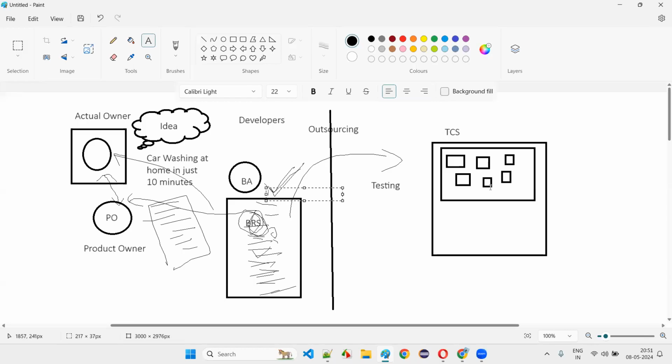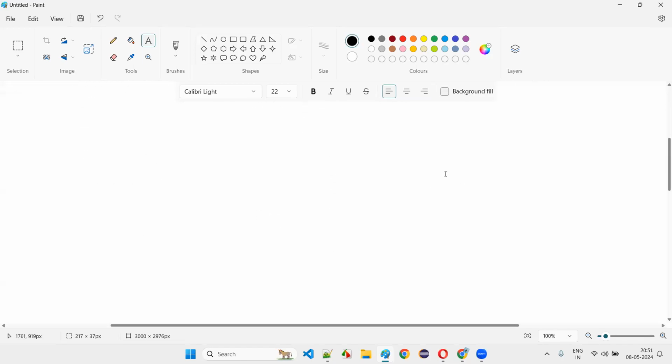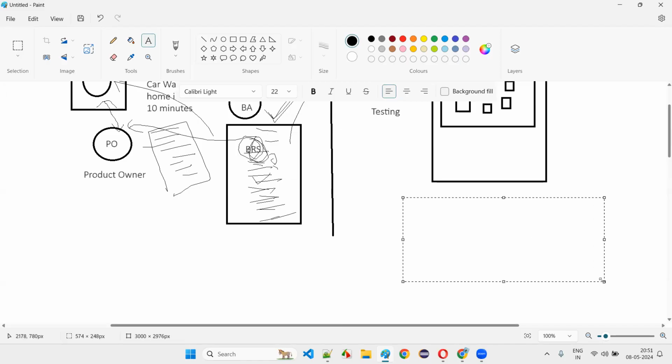Developing is going on, testing is going on. Every day communication is happening between the client and this company's software testers. What will the software testers do? First of all, software testers will go through the BRS document and retrieve testable requirements from it. Once the testable requirements are retrieved, and with any confusions or doubts, they may also do doubts clarification.